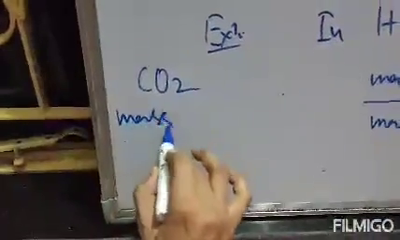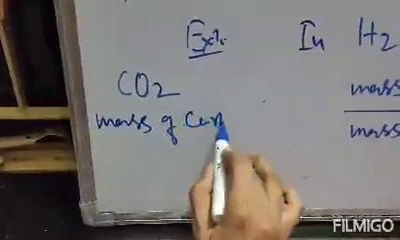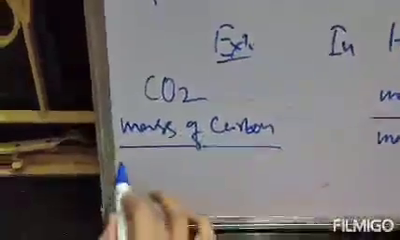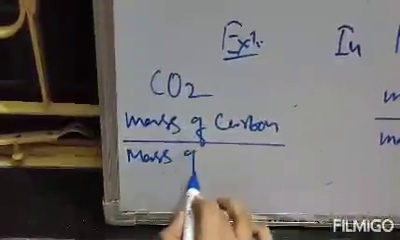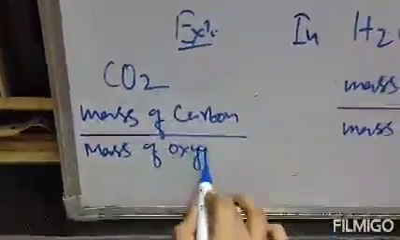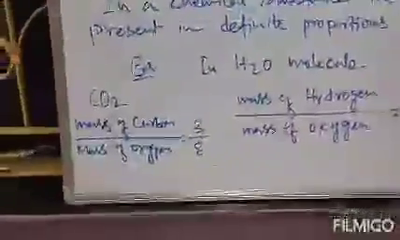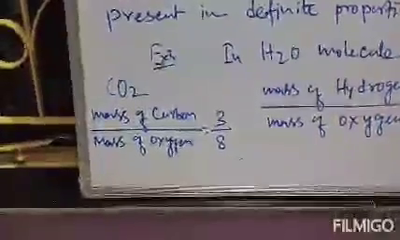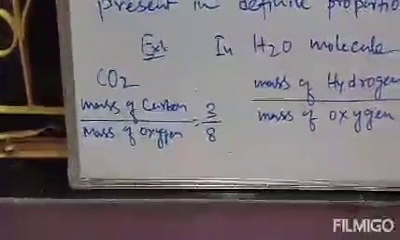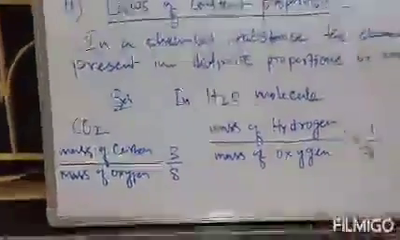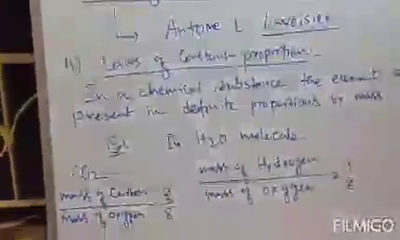So we will write the mass of carbon atom and the mass of oxygen atom will be 3:8. So this is another example, in the CO2 molecule, where the mass of carbon atom and oxygen atom will be in the ratio 3:8. So this law is the law of constant proportion.